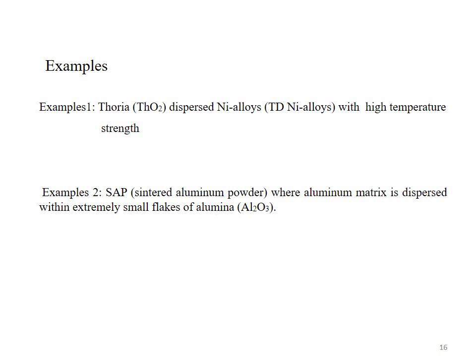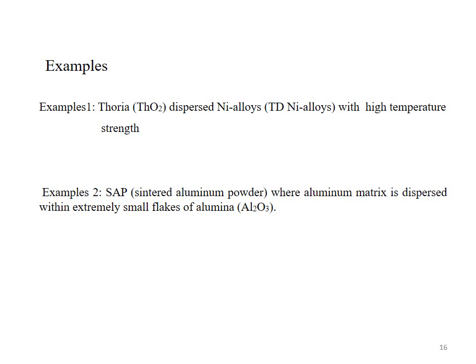It means the smaller particles of thoria, that is thorium oxide, are uniformly dispersed within the matrix phase, that is the nickel alloys. The resulting material has high temperature strength. It means this material has the ability to bear high temperature.